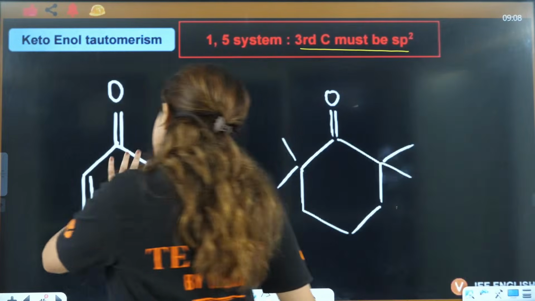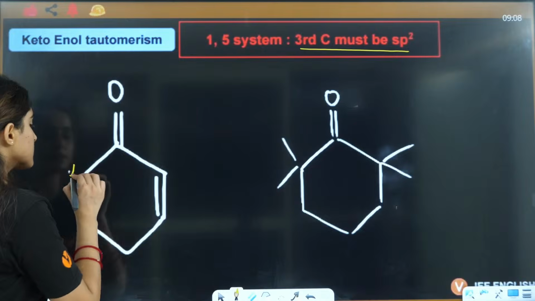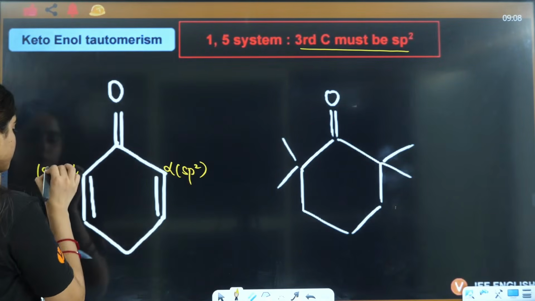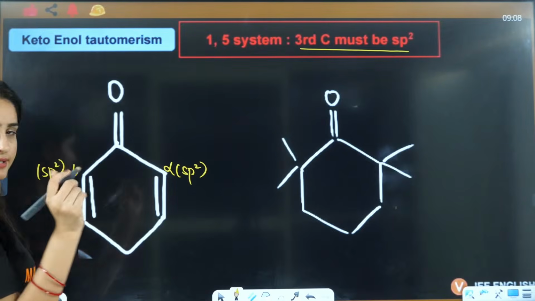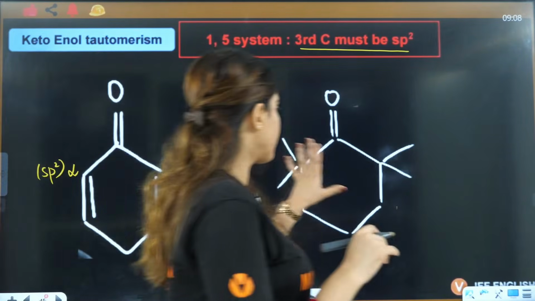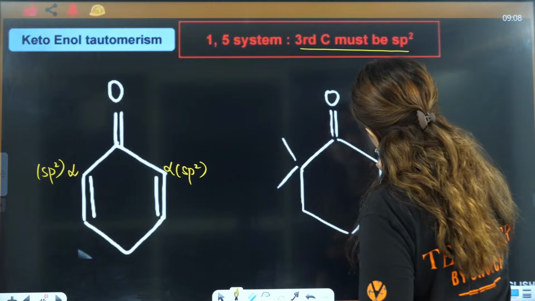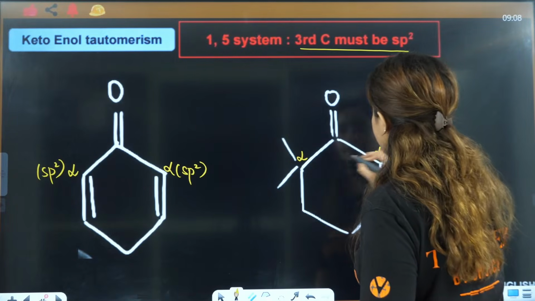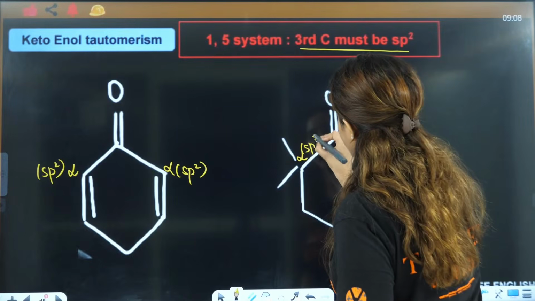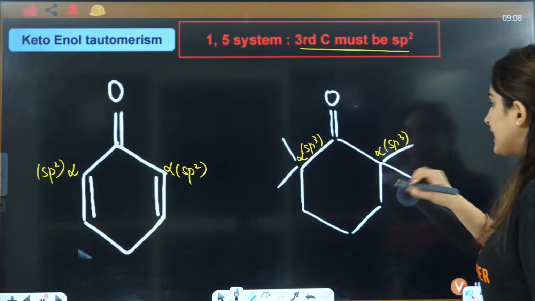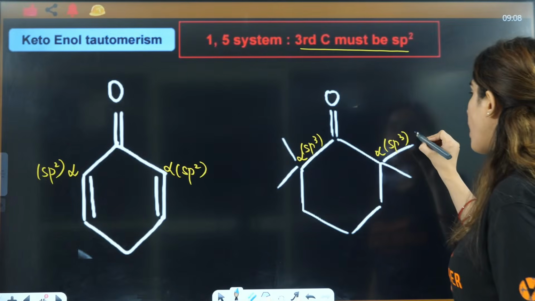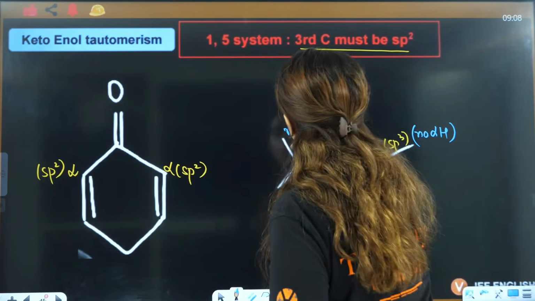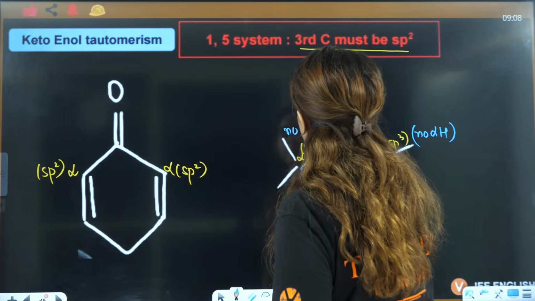Now if you see in this case, this is alpha, this is alpha, this is sp2, this is sp2. 1-3 system will not work here. If you see this here, this is alpha, this is alpha, this is sp3, this is also sp3. But can you see in this case, there is no alpha hydrogen. Here also no alpha hydrogen.